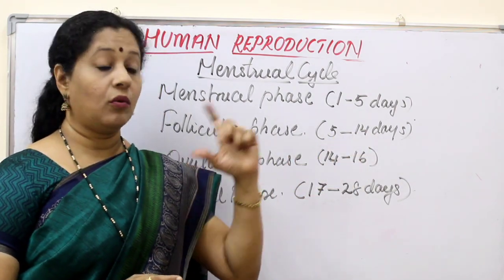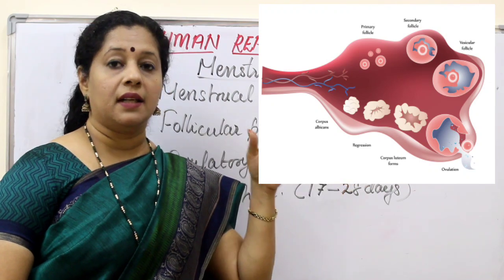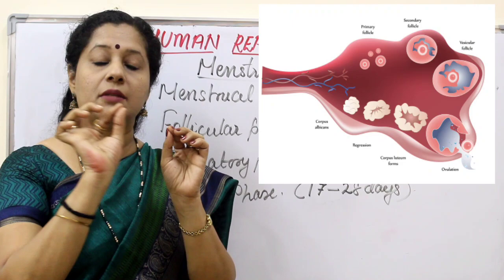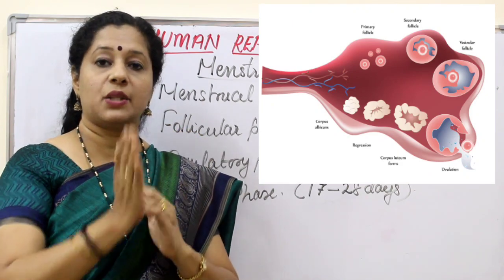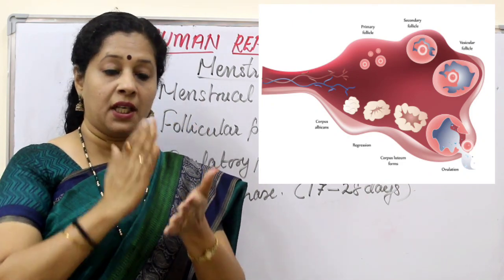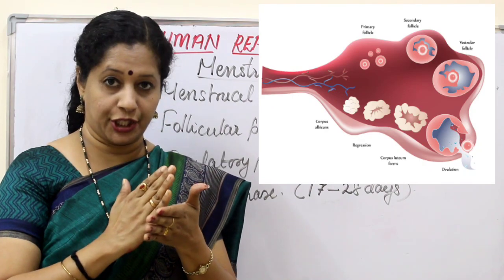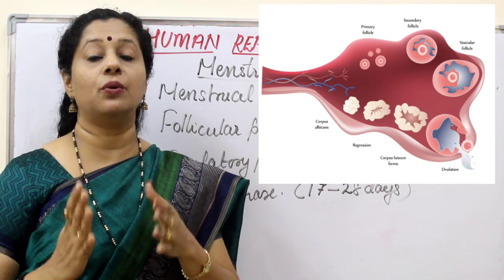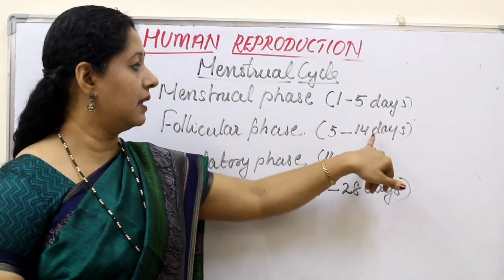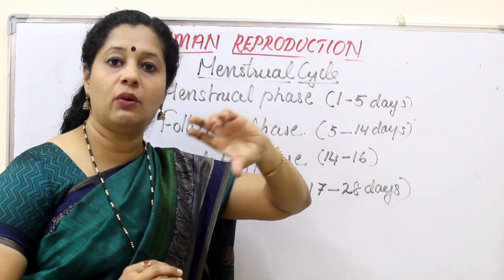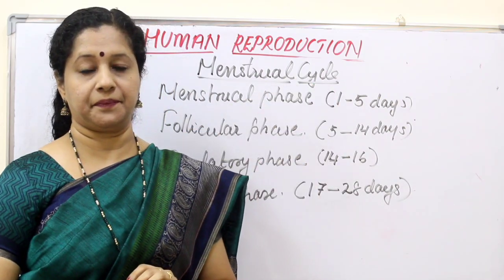During that time, what happens in the ovary? The ovary will start developing the follicles, that is, maturation of the follicle happens. As we learned in the oogenesis video, the primary follicle will become secondary, secondary becomes tertiary, and the tertiary will turn into a mature Graafian follicle by the 14th day. So from the 5th day through the 14th day, follicular development happens.